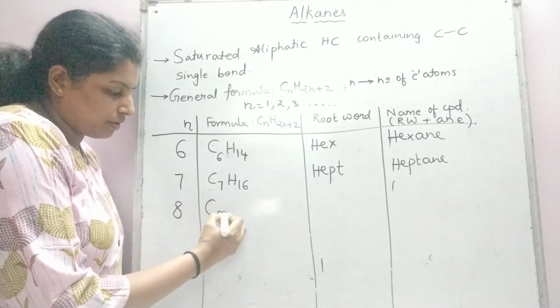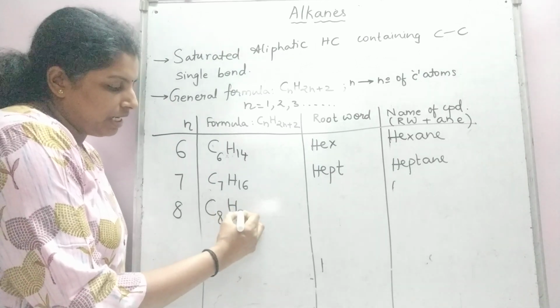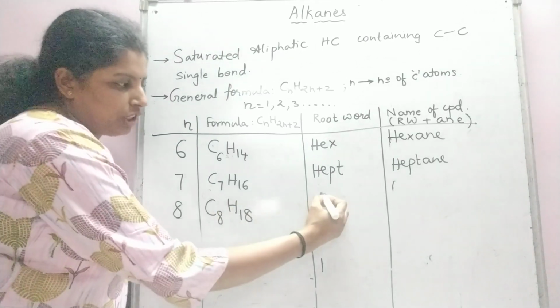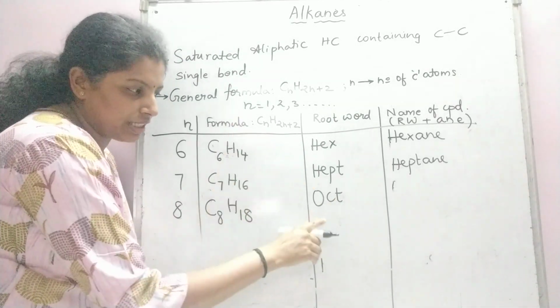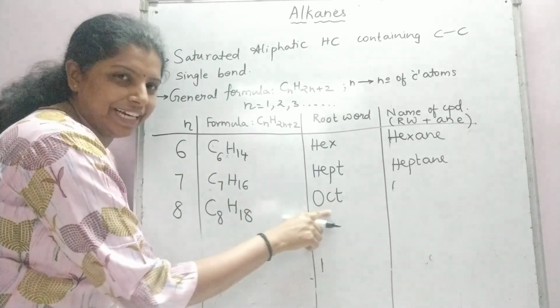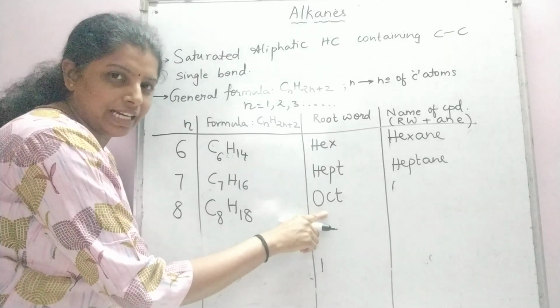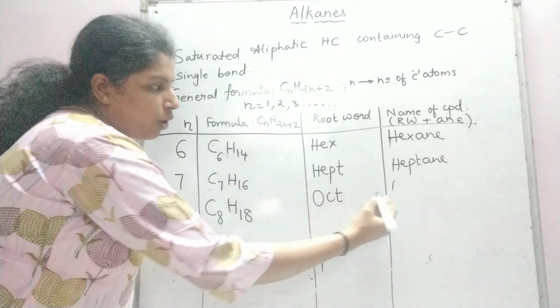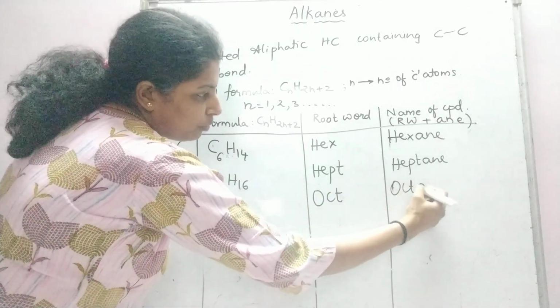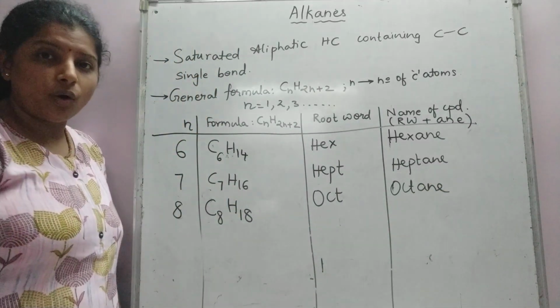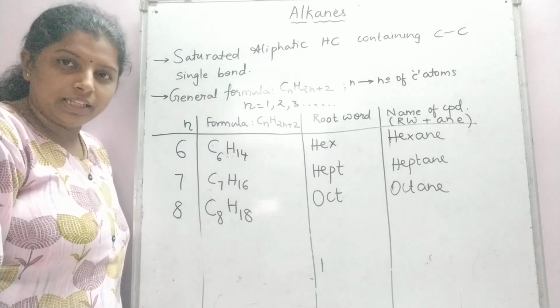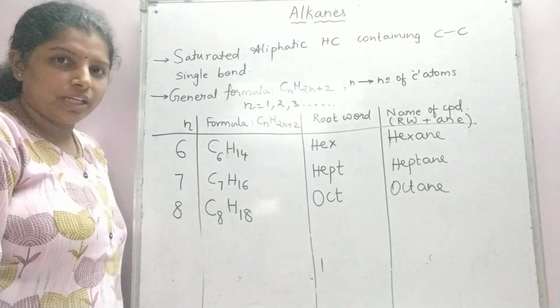8 carbon atoms, C8H18. The root word is oct, as in octagon. Octagon starts with oct, 8 corners, 8 sides, similarly oct. And the name of the compound is octane. Isooctane is a very important fuel. Okay, octane.